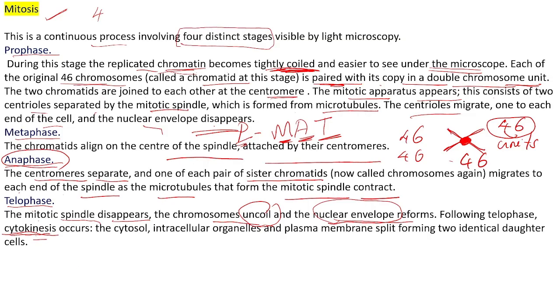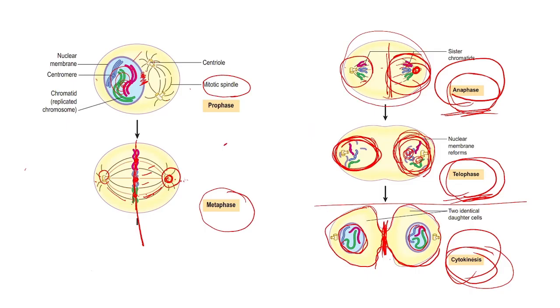Okay, here you can see cytokinesis occur. Cytosol, that means our cytoplasm, intracellular organelles, cell organelles, plasma membrane, everything will divide into two and form two identical daughter cells. This is the last process of cytokinesis. Cytosol will divide into two, plasma membrane will divide into two, and it will form two identical cells. This is all about the cell cycle.